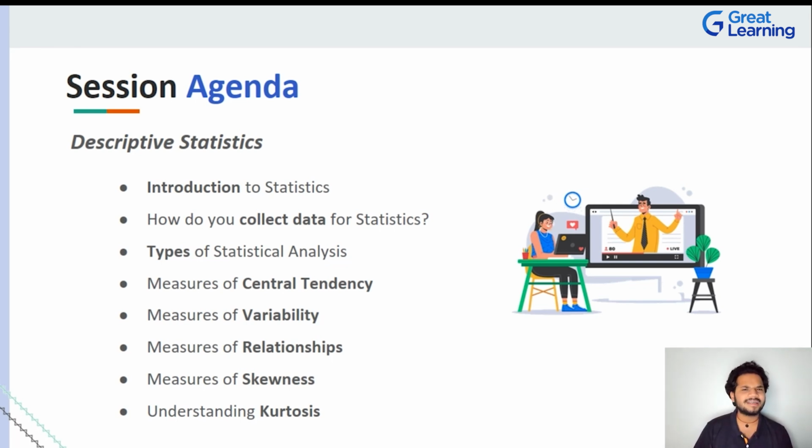And at the last, we're going to be taking a look at one very interesting concept called kurtosis. Now, kurtosis, or kurtosis as it's called, is a very popular concept in the finances domain. And once you understand one example of why kurtosis is important for us, you will realize that it's not just finances. There are numerous applications out there. In fact, there are many real-world applications being driven right now after performing some analysis through that, right? So we are going to understand everything right from the basics of statistics all the way to understanding complex concepts such as skewness and kurtosis in this course. Well guys, with this, I hope we are clear with the agenda for this particular course.